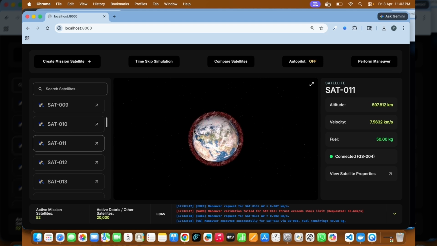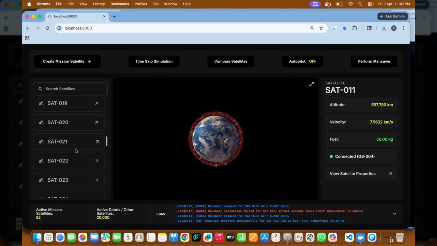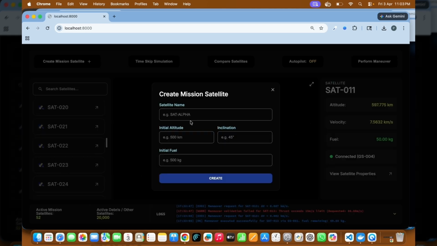So I go to 11. It is somewhere. There we go, 11th is right there. It's also connected. So, create mission satellite, like I created Jarvis and stuff like that. So I'm going to create another one.